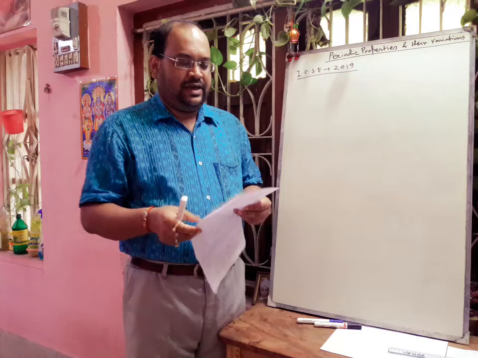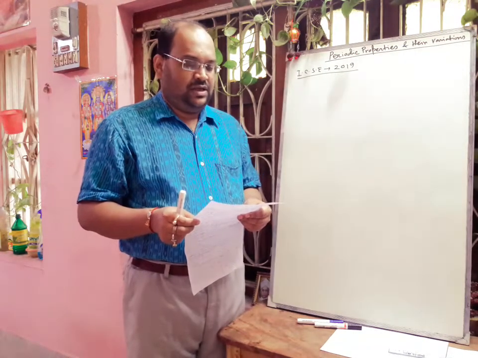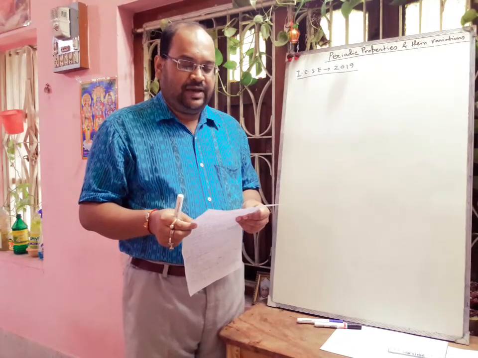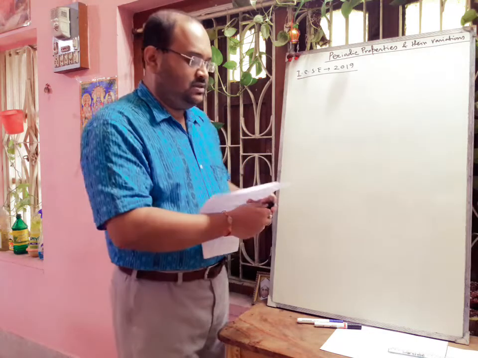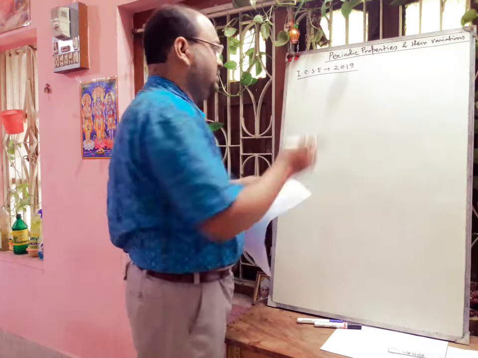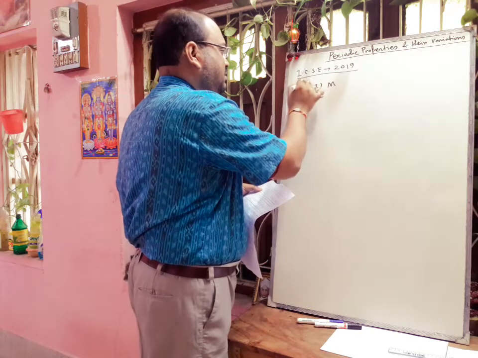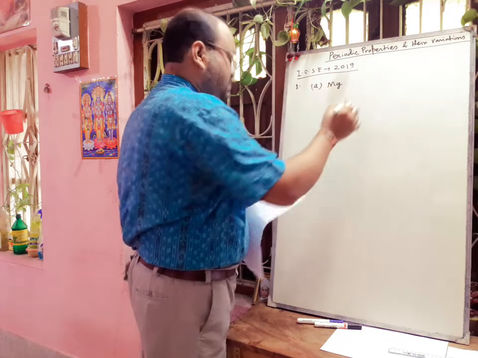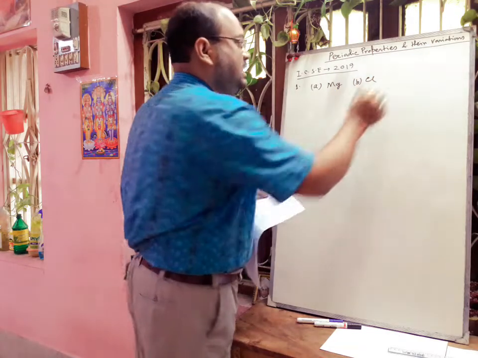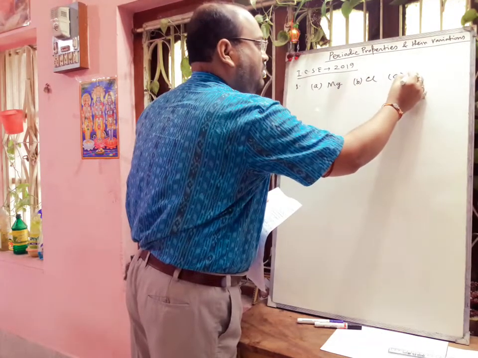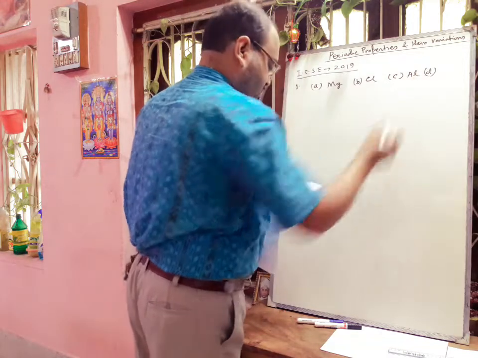The first question came, choose the correct answer. The most electronegative element from the following elements. The options are A. Magnesium, B. Chlorine, C. Aluminium, and D. Sulfur.